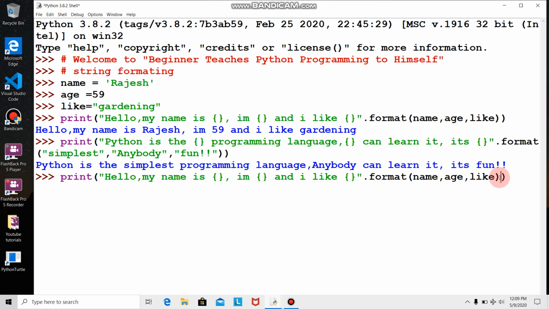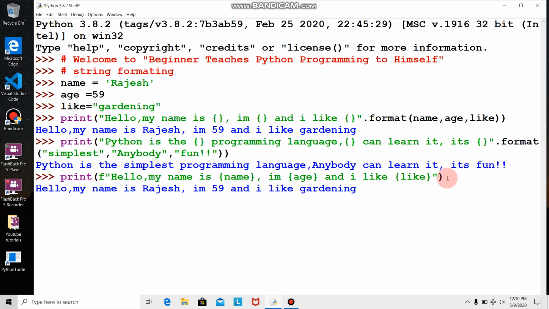After Python 3.6 we no longer need to write dot format. Simply take this string and write F, small or capital doesn't make a difference, and in the placeholder itself you can write name, age, and like. The same output will be obtained. See, hello, my name is Rajesh, I am 59, I like gardening.